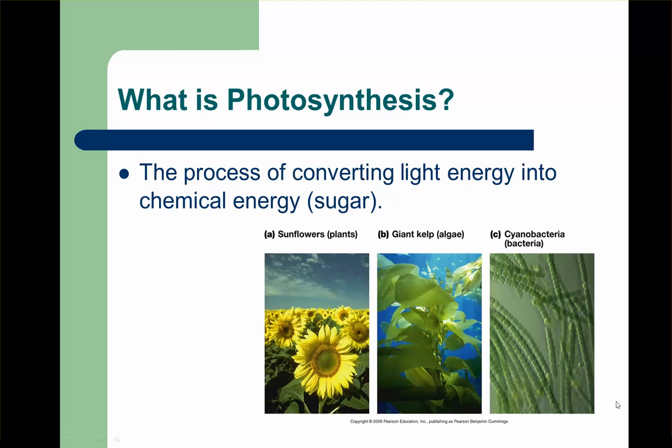Cyanobacteria are one of the early ancestors of all modern day autotrophs. And remember from earlier this week, autotroph: auto, self; troph, feeder. It's a self feeder.